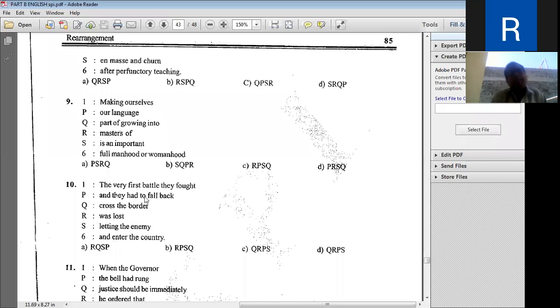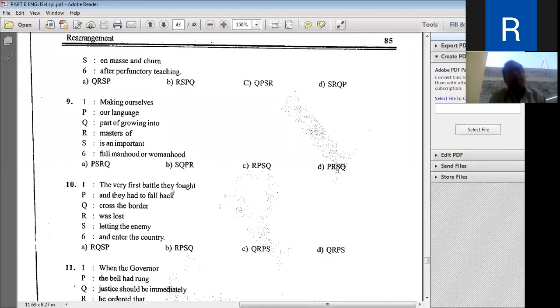So this sentence is about they lost in the battle, and when we lose the battle, what happens? The consequence is given. The first and the last parts of this sentence are clues for us. Again, the very first battle they fought and enter the battle. So the very first battle they fought, सबसे पहली ही लड़ाई वो हार गए.